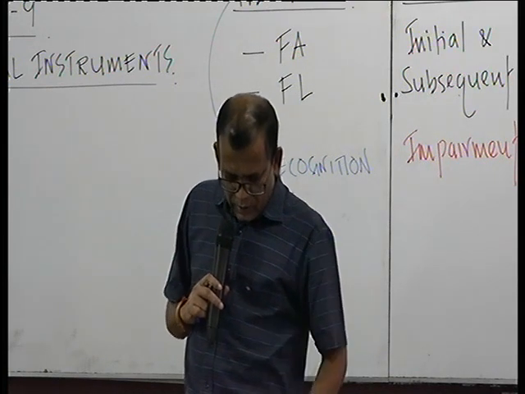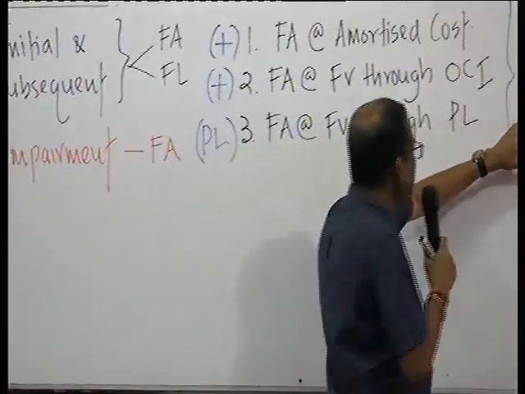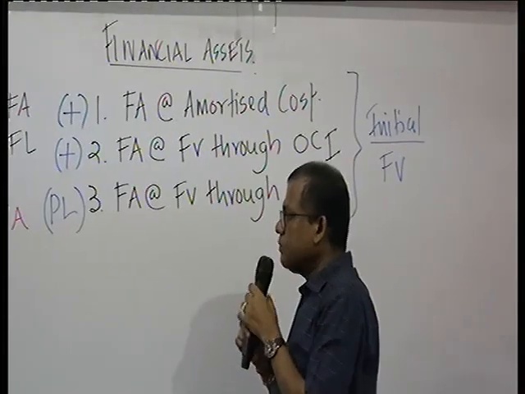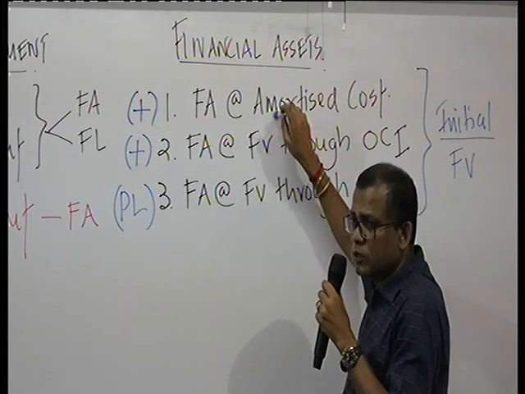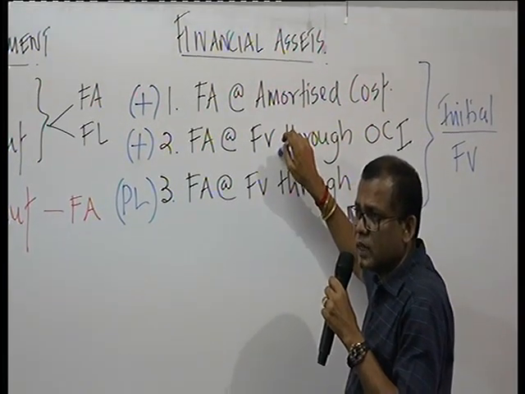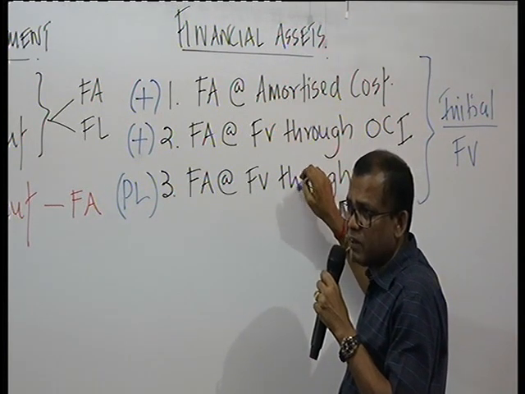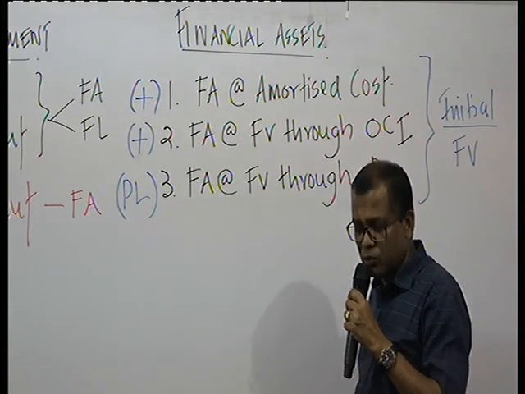Right. Now we just learnt that they all are put at fair value, but transaction cost should be added to the financial asset if it comes under the first two categories, amortized cost and fair value through OCI. But if it is a financial asset at fair value through P&L, the transaction cost must be written off to the profit or loss.